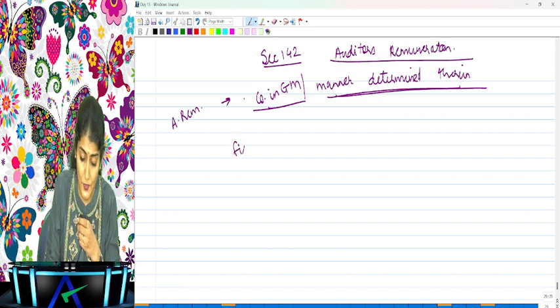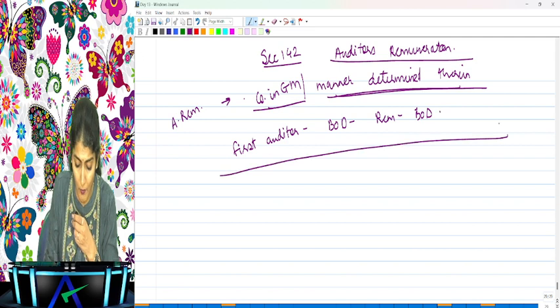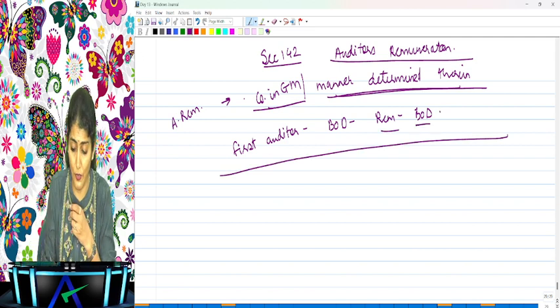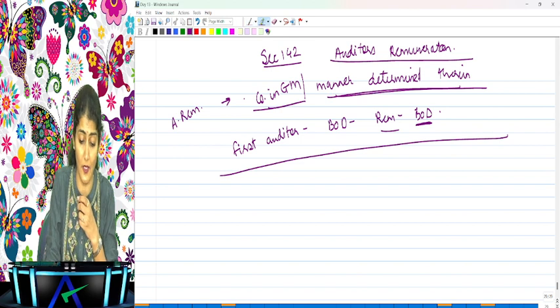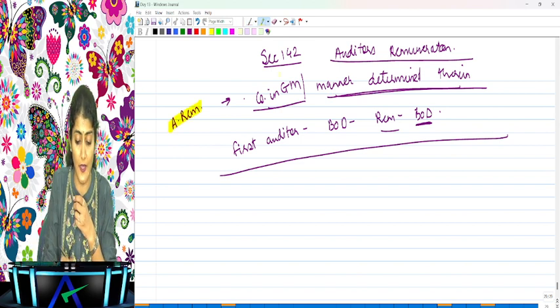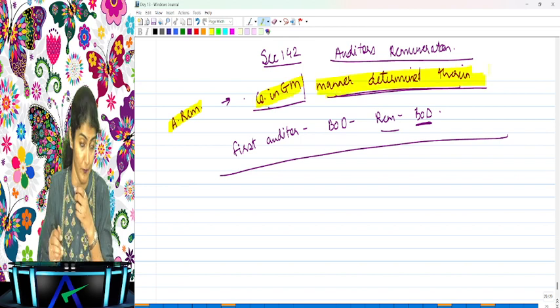Whereas the first auditor, when he is appointed by the board of directors, then his remuneration could be fixed by the board. So when first auditor is appointed by the board, his remuneration could be fixed by the board. Otherwise, what is the general rule for the remuneration of the company auditor? Who decides? Company in general meeting or in the manner determined therein, right?